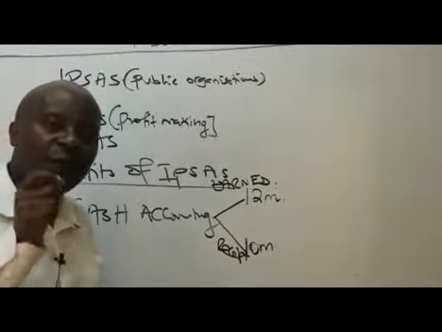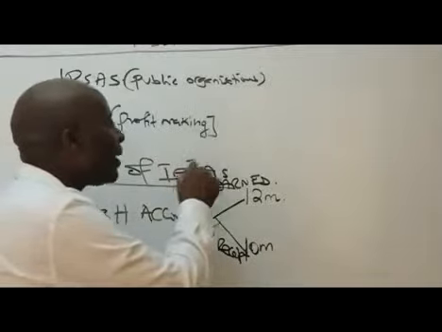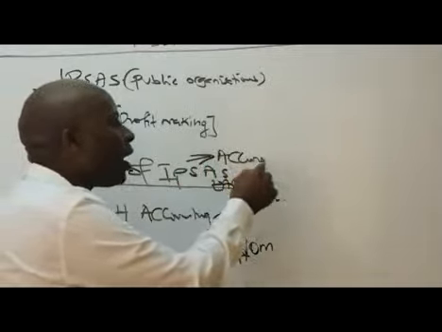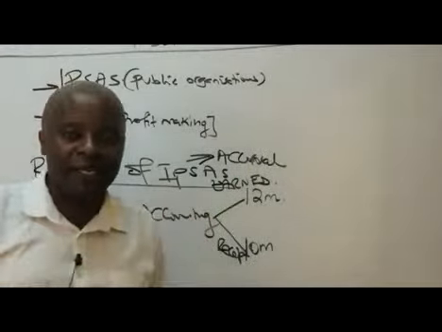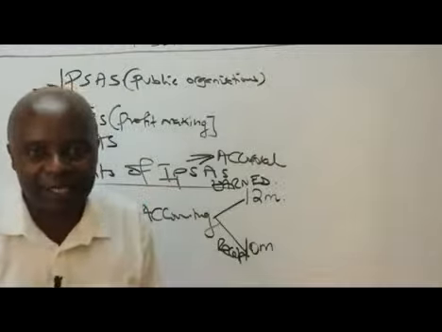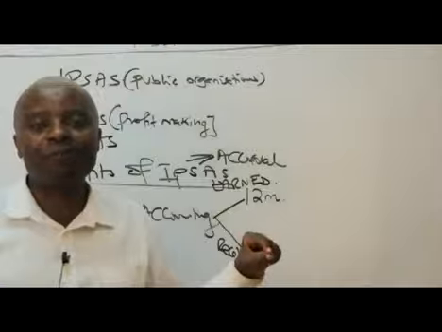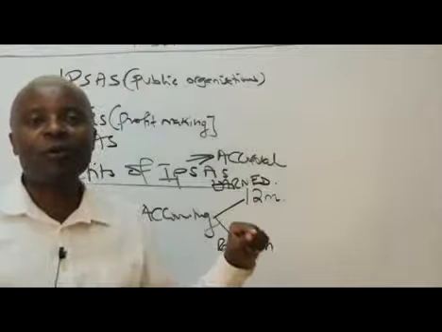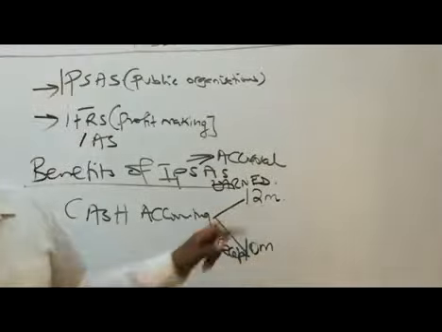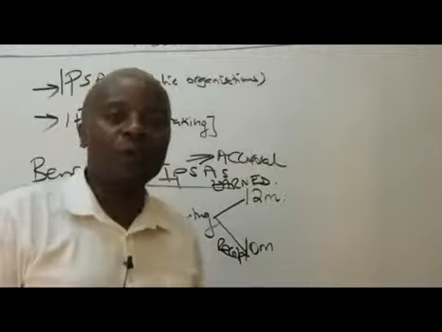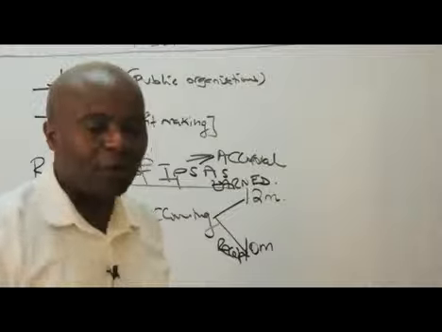When it comes to IPSAS, when you adopt IPSAS, International Public Sector Accounting Standards, they are based on what we call accrual. Accrual means what? Accrual means that even if you have not received this money, so long as you delivered the service, you must account for everything that you earned. So if it's accrual IPSAS, then straight away, RCM would have accounted for how much? For 12 million. The other 2 million, which we never received, of course, will be falling under what we call the receivables.